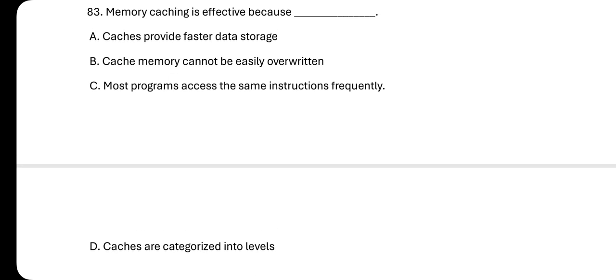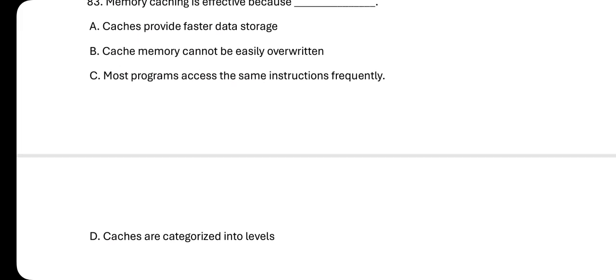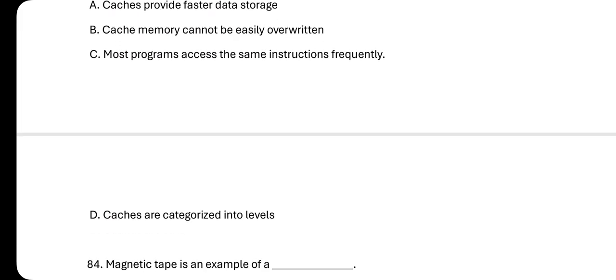So the answer is C, most programs access the same instructions frequently.